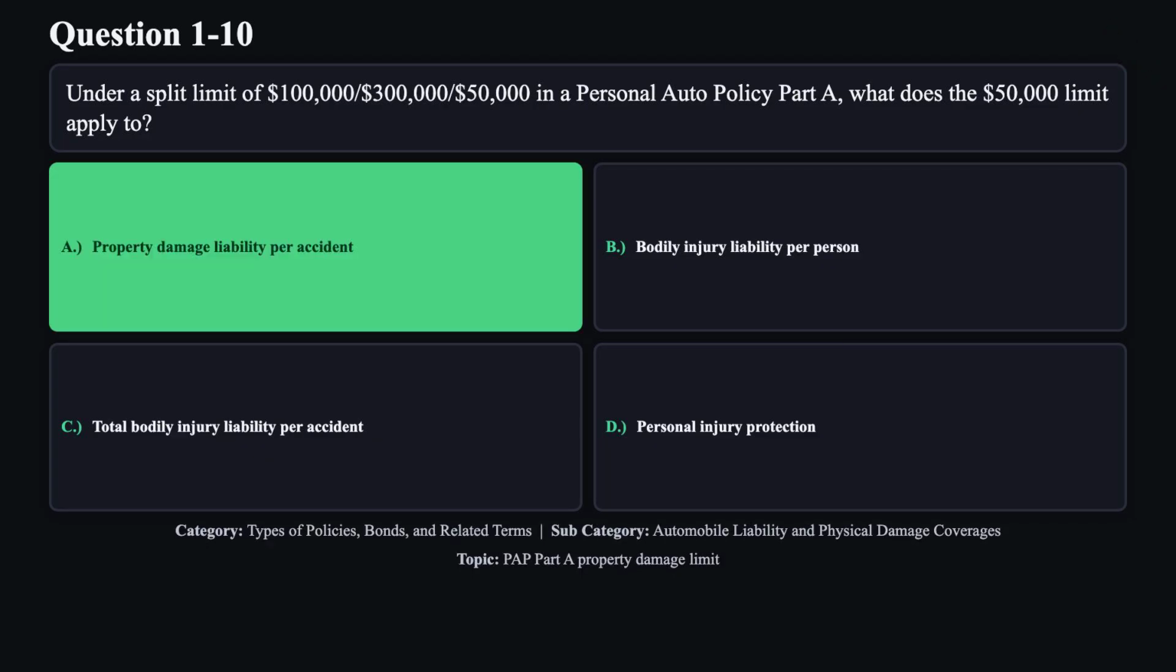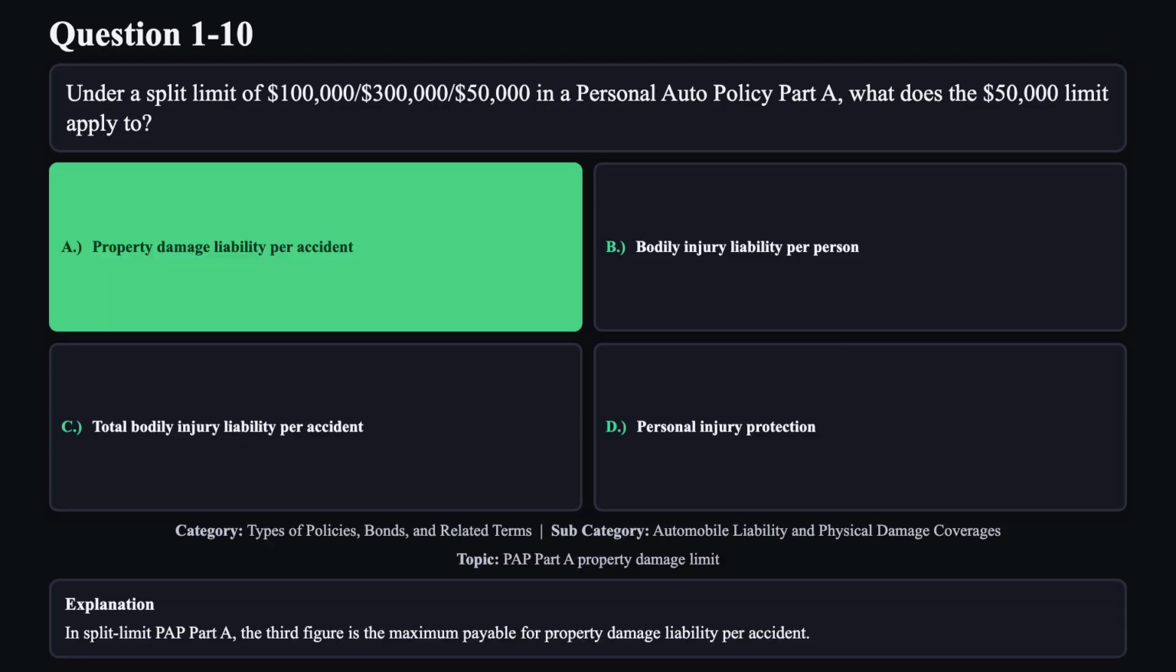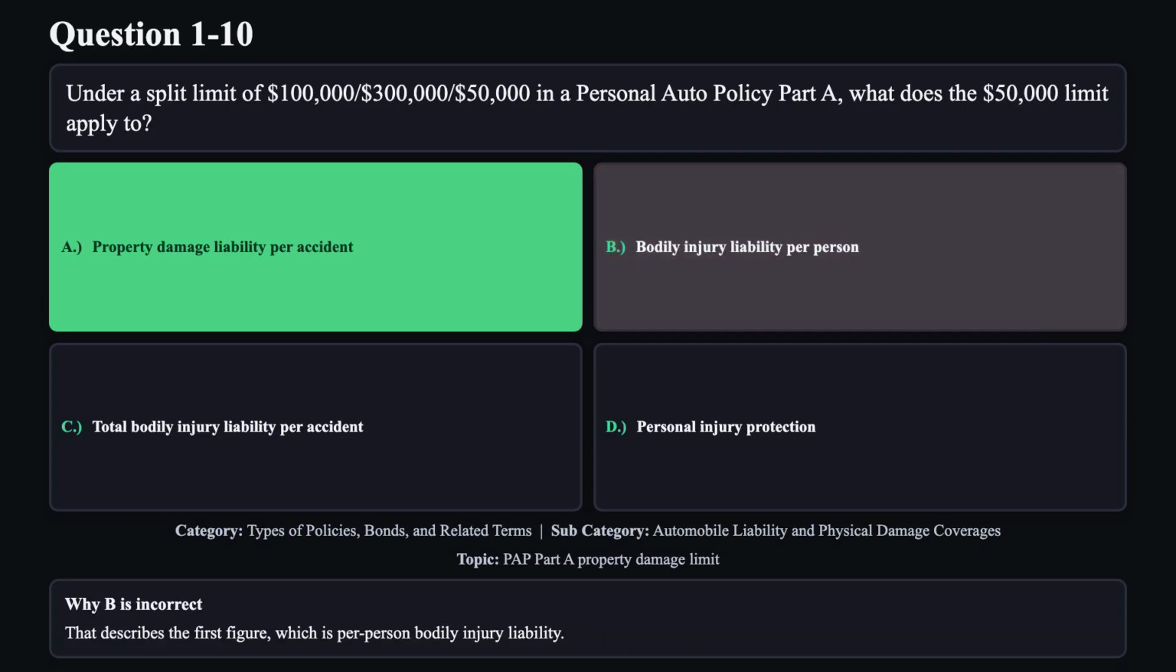The correct answer is A. In split limit PAP Part A, the third figure is the maximum payable for property damage liability per accident. Reason B is not correct. That describes the first figure, which is per person bodily injury liability.